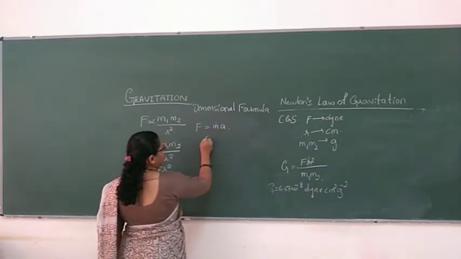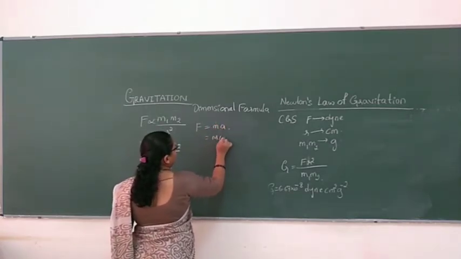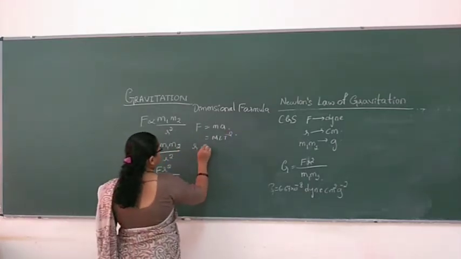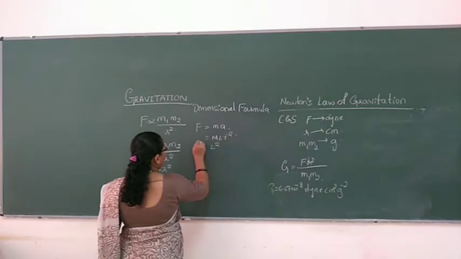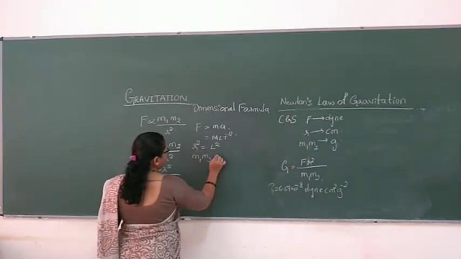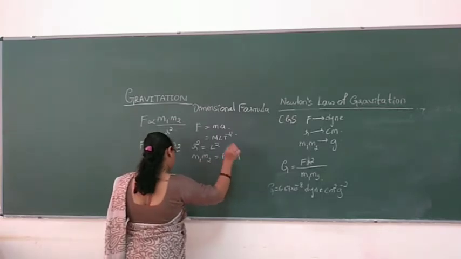Mass into acceleration. M is there. Acceleration is L T to the power minus 2. R will be taken as L square. After you take L square, then m1 and m2 will cancel as M and L.